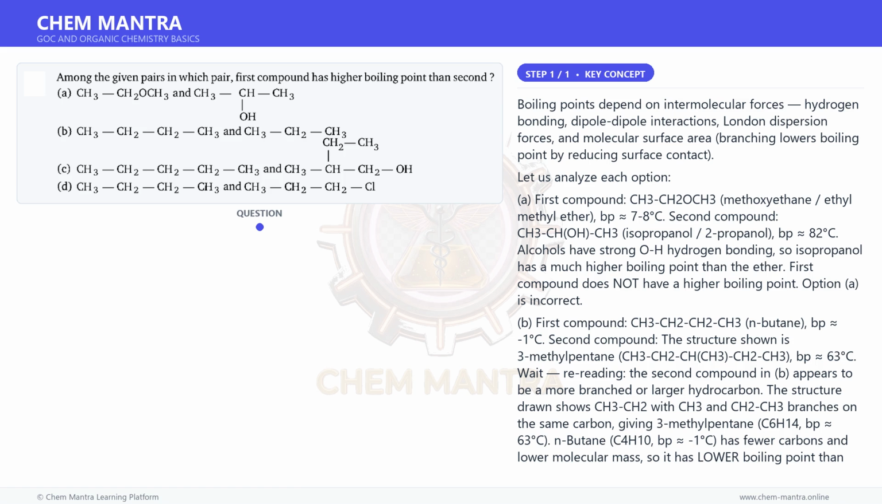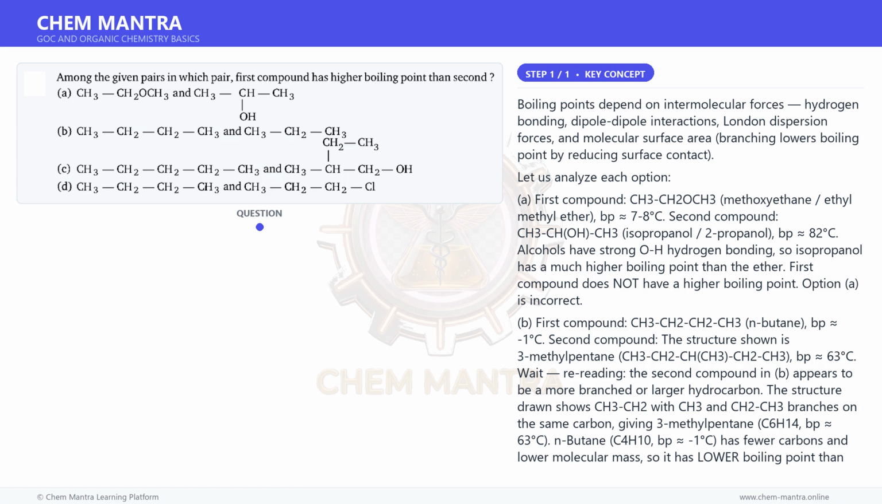A. First compound, CH3CH2OCH3, methoxyethane, ethyl methyl ether, BP 7 to 8 degrees Celsius. Second compound, CH3CH(OH)CH3, isopropanol, 2-propanol, BP 82 degrees Celsius. Alcohols have strong OH hydrogen bonding, so isopropanol has a much higher boiling point than the ether. First compound does not have a higher boiling point. Option A is incorrect.